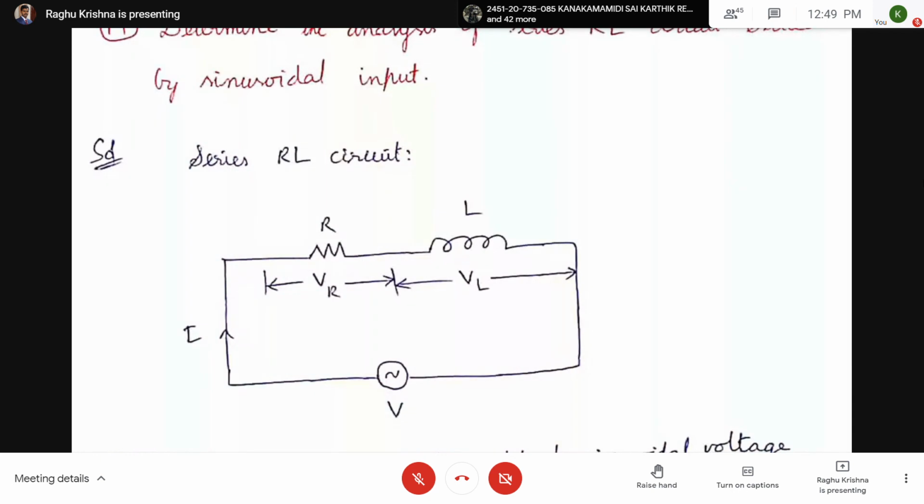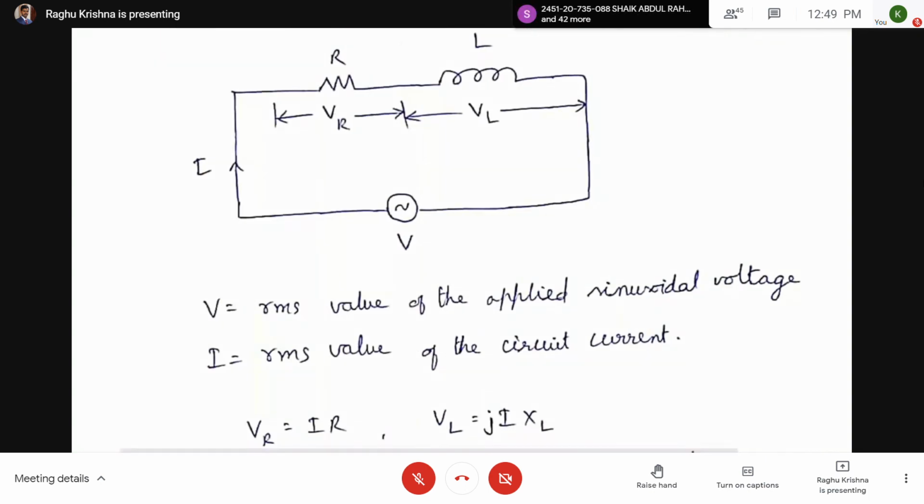VR is the voltage across the resistor, VL is the voltage across the inductor, I is the current flowing through R and L, and V is the applied voltage. As per Ohm's law, VR equal to IR and VL equal to I XL.